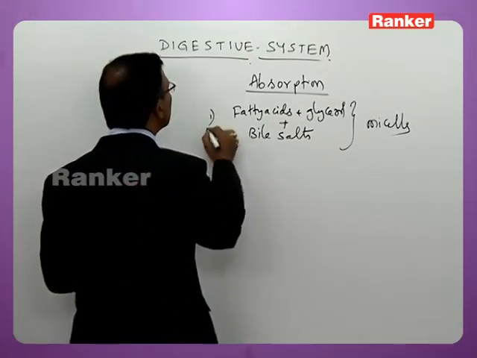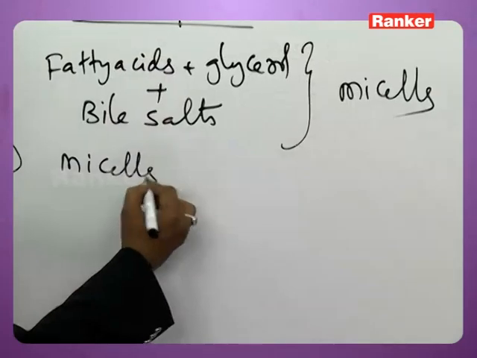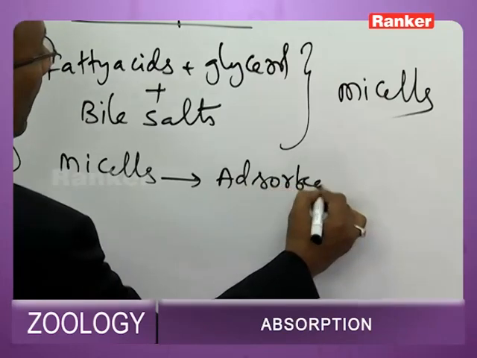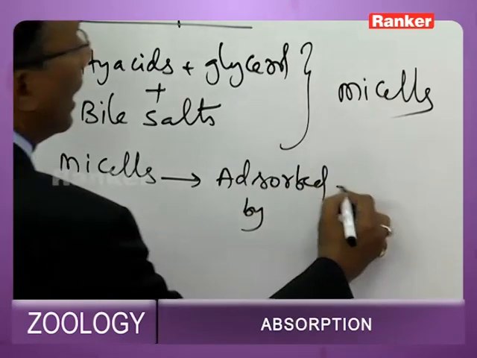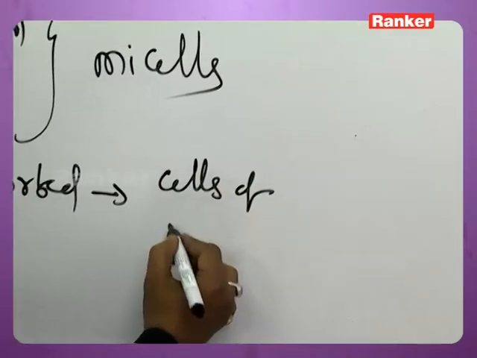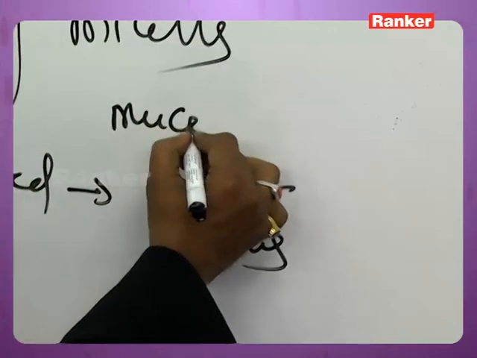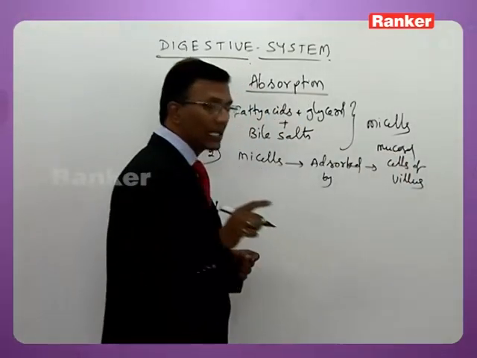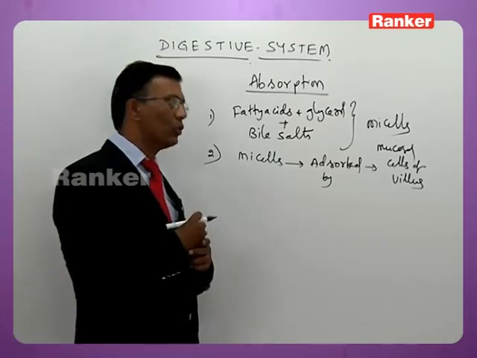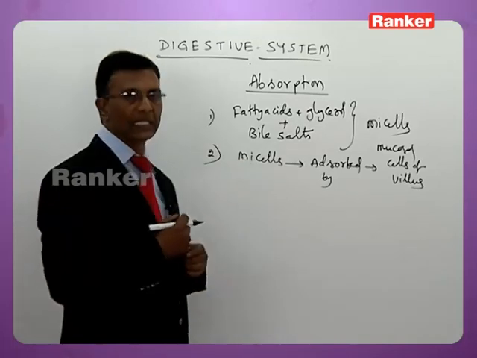Now these micelles are adsorbed by the cells of the villus, the mucosal cells. We learned just now, the entire villus is surrounded by columnar epithelial cells, which are also called mucosal cells. So the mucosal cells adsorb the micelles.